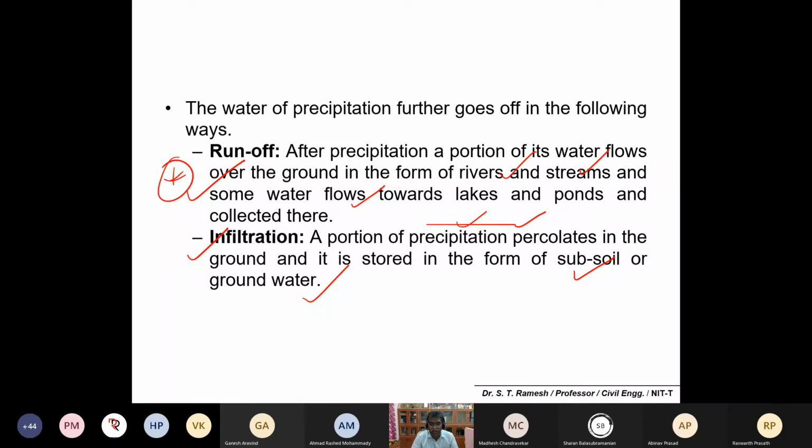Infiltration is when the soil has the capability to allow the water to percolate. That is again a storage, stored in the form of subsoil. It will not go to the level of groundwater, but it will be stored in the soil. That is good for plantation, or the water could be stored below the ground in the water table. Immediately after the rain, people say that the water table has risen. That is because of these infiltration capabilities.